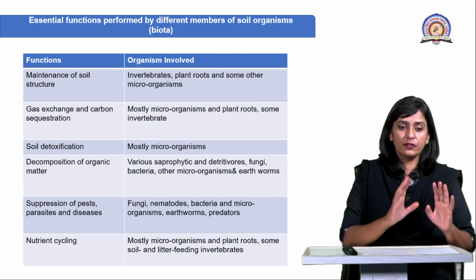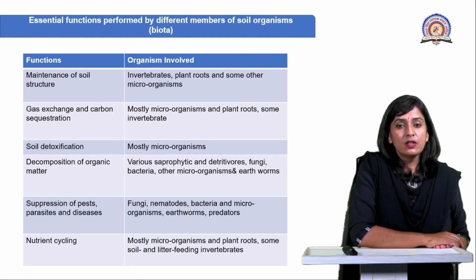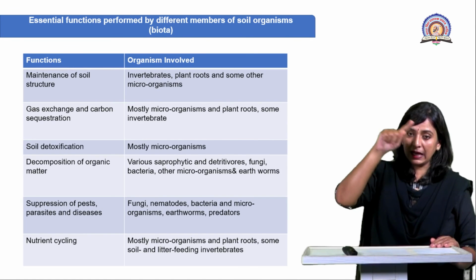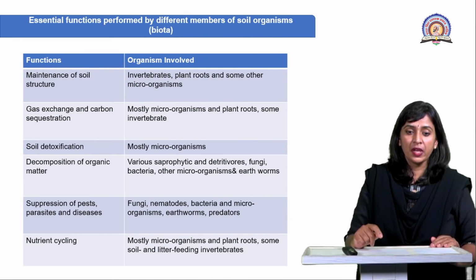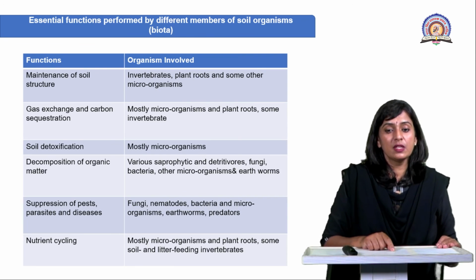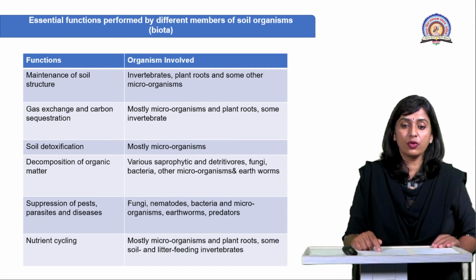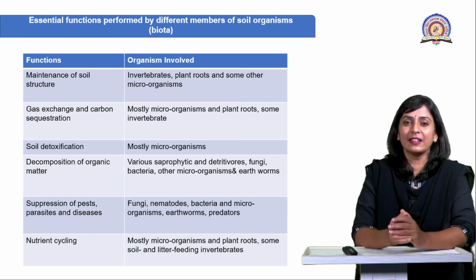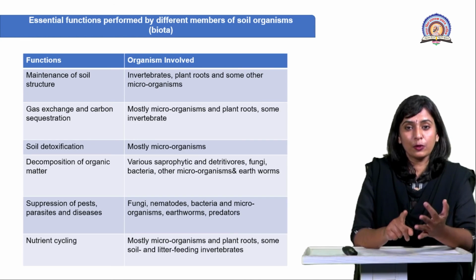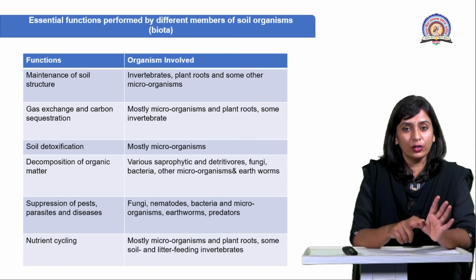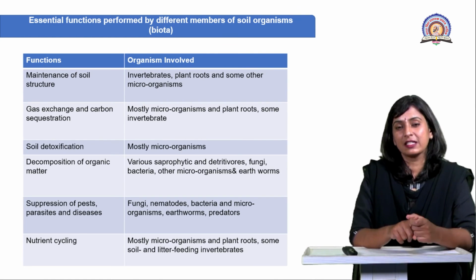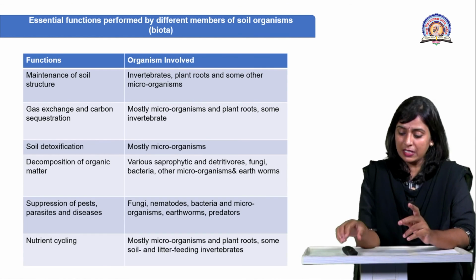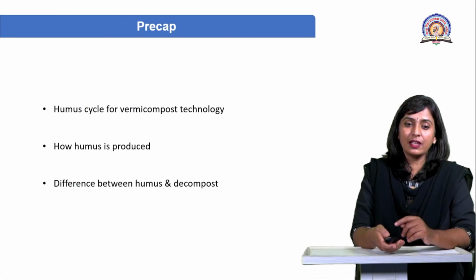Right? So after that, nutrient cycling. Who is going to be responsible for cycling of the nutrients in an ecosystem? Mostly the microorganisms and plant roots, as well as some soil and litter feeding invertebrates which were listed earlier. That is microbes, saprobes, detritivores, fungi, bacteria, earthworms, snails, slugs, insects. All of them together are responsible for what? Nutrient cycling, circulation of the nutrients in an ecosystem.